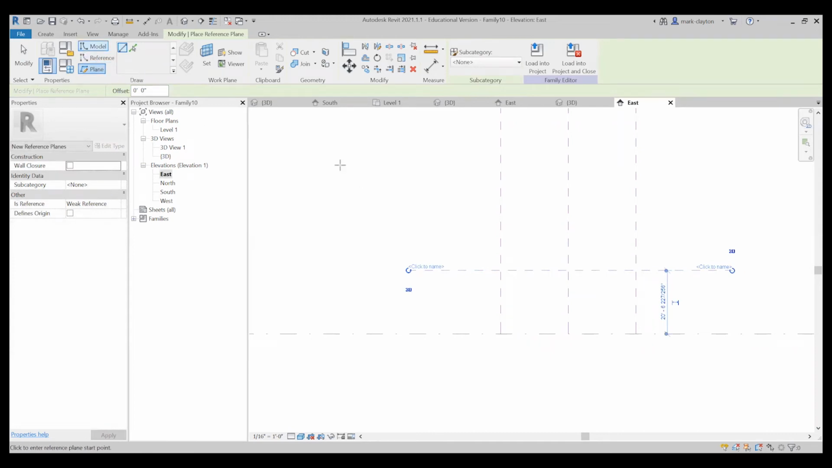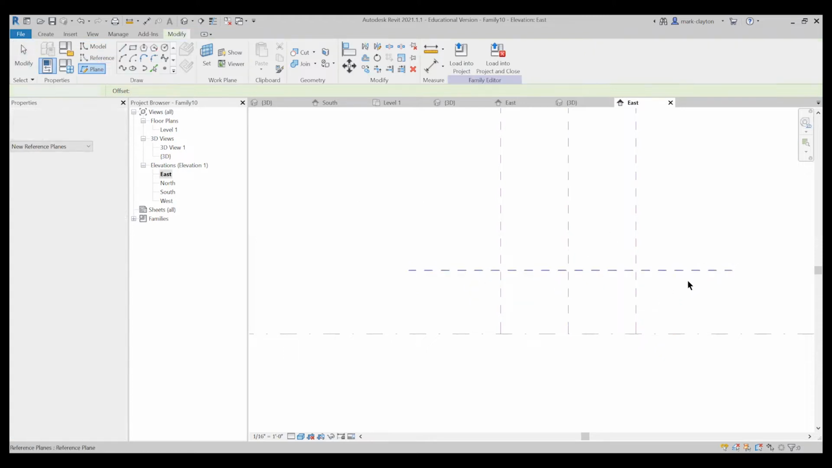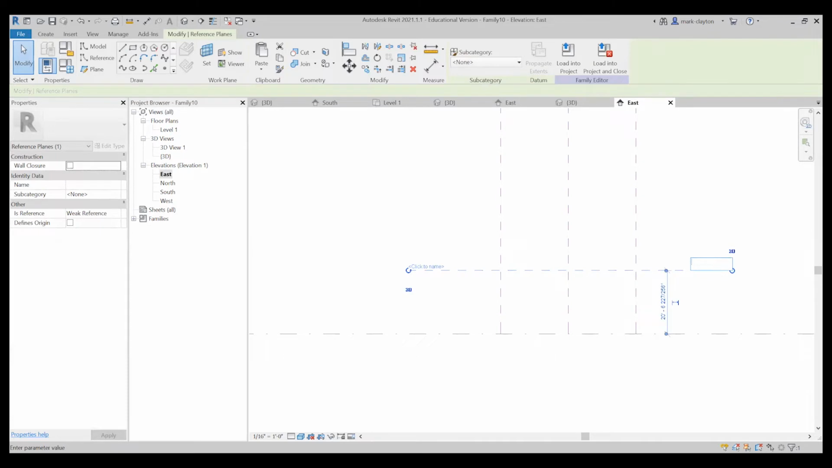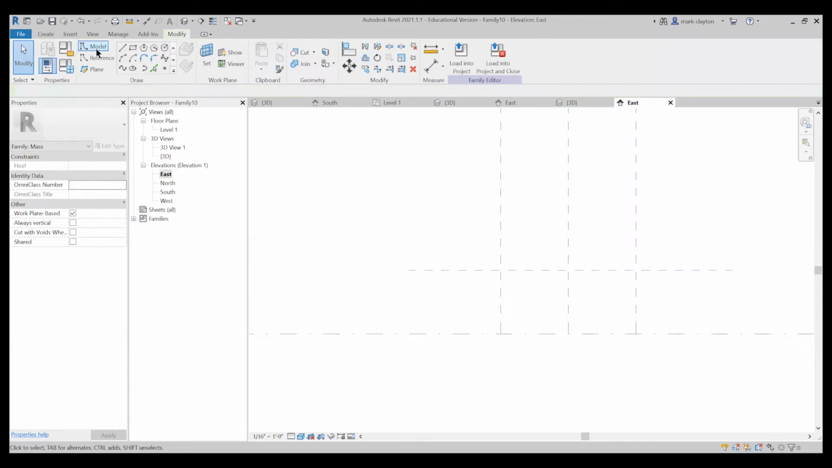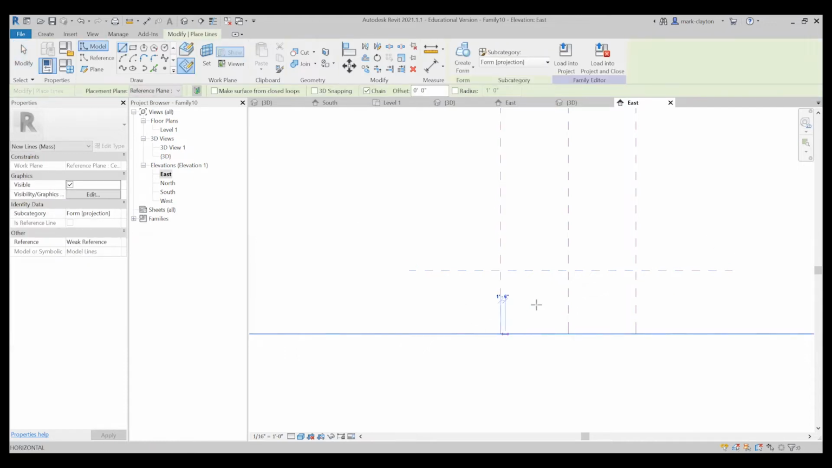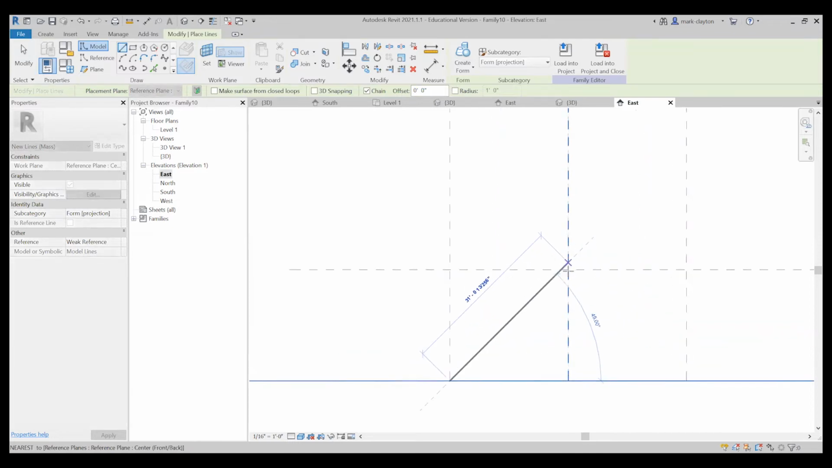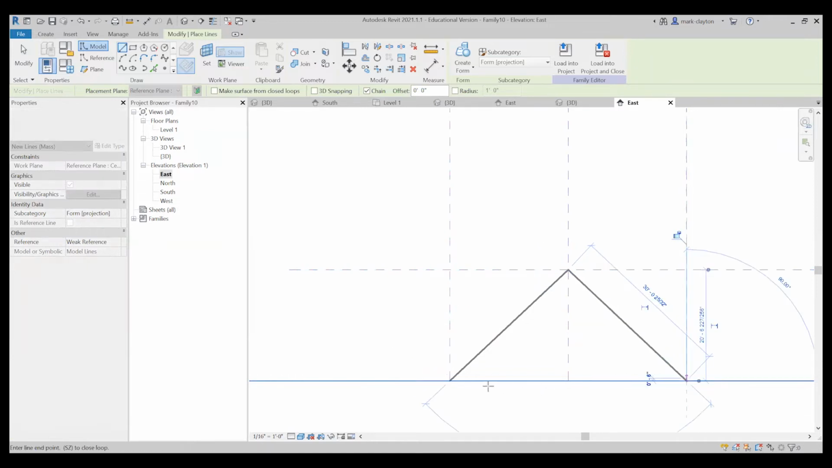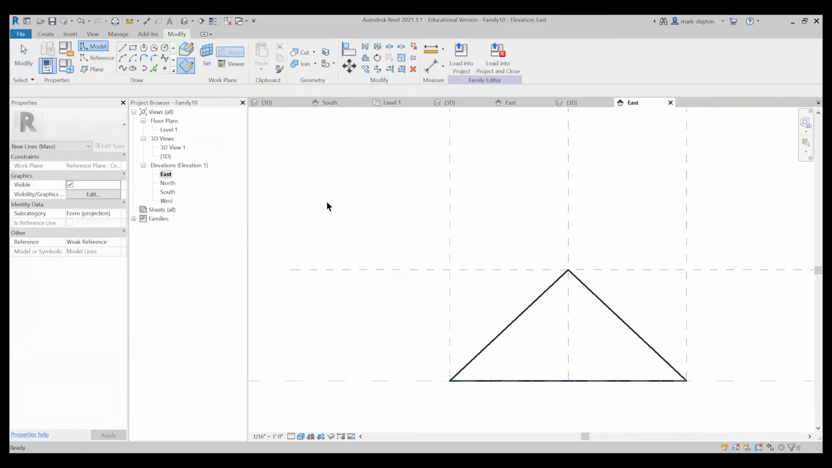So I'm going to put another reference plane here. I'm going to call it ridge. Don't have to call it anything. I'm going to draw these model lines like this. And I'm going to lock some of these together. So this bottom piece to that plane, this end point. So I'm using the tab key to find the end point and lock it.